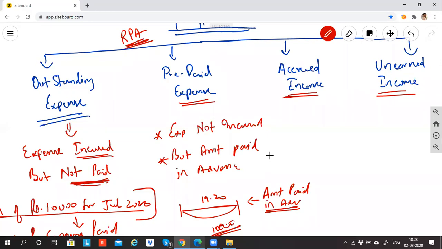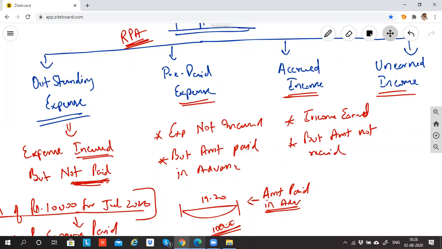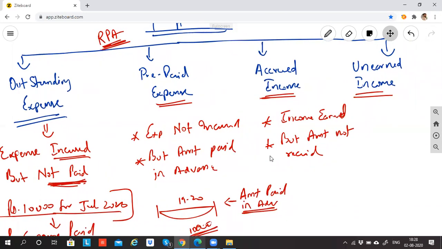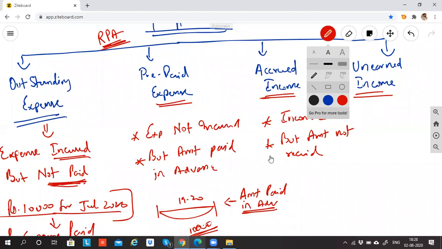Accrued income means income earned, but amount not received. Income is earned, but the person has not paid the money. Please note these 4 points, they are very important to remember.